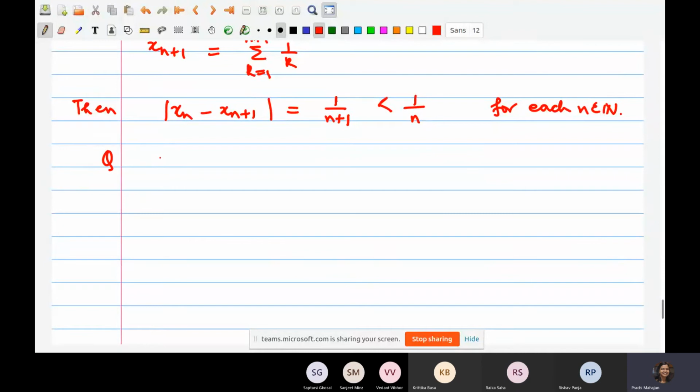So let K be a subset of R. It's in the spirit of what we have been discussing. Show that K is compact.